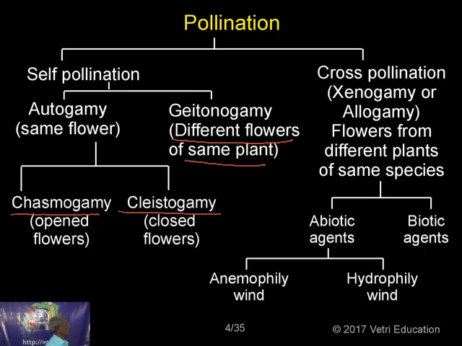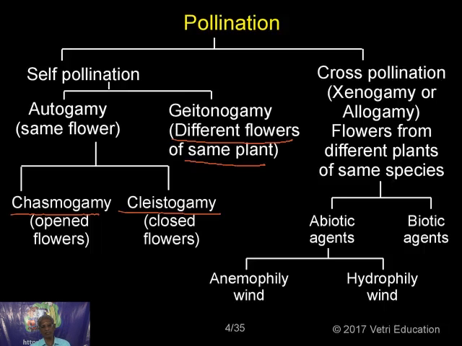Okay. Now, what is a chasmogamy? A flower which remains open throughout its lifetime is called chasmogamous. That means most of the flowers that you are seeing are only chasmogamous flowers. When they are at bud, they remain closed, but then they open out. Why should they open? To liberate the pollen grains, to receive the pollen grains. For all these purposes, the flowers should open out. So, 99% of the flowers that you are seeing are only chasmogamous flowers. But very rarely you get clistogamous flowers also.